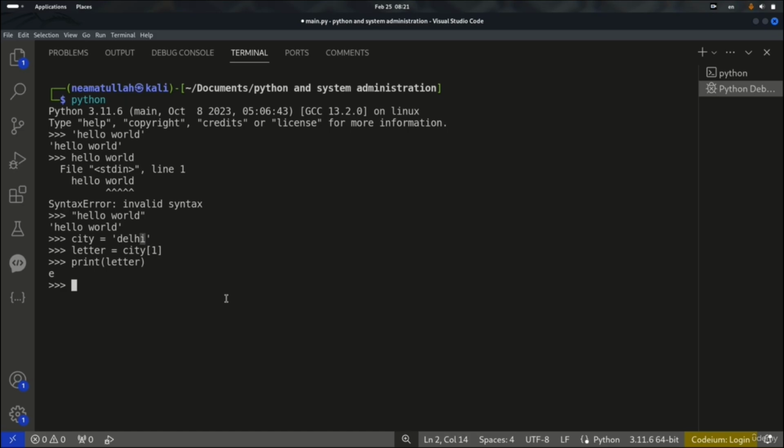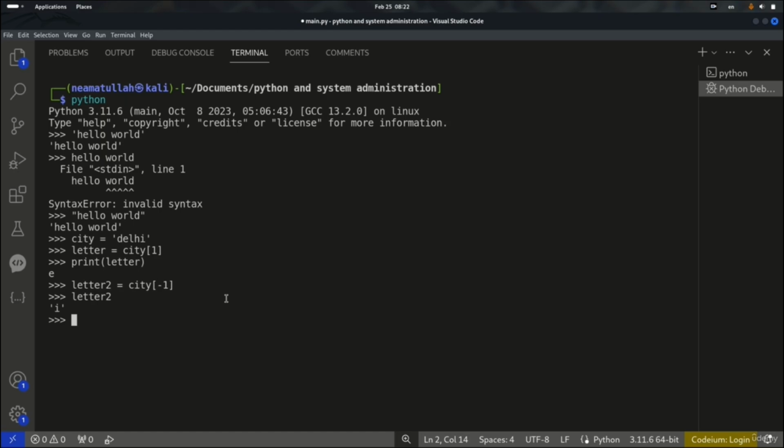There is also negative indexing. Let's say I have letter 2, for example. Letter 2 is going to be equal to the city variable. Just imagine I want to use -1. Now if I use letter 2 and hit enter, it's giving me the I. Why the I?